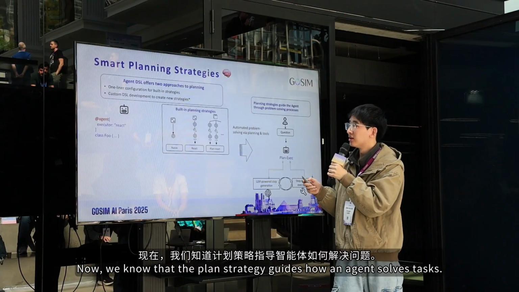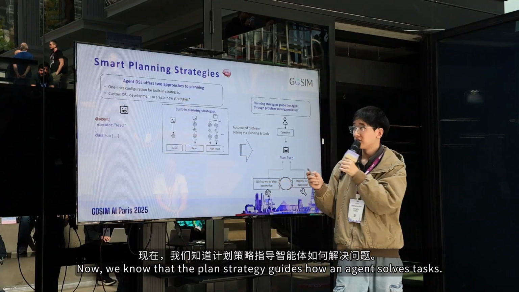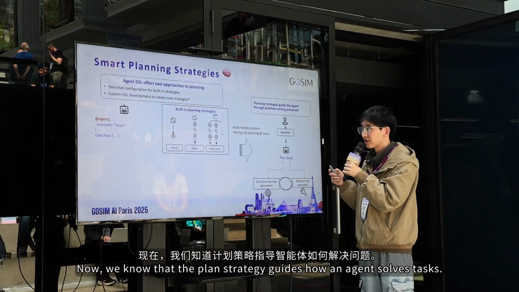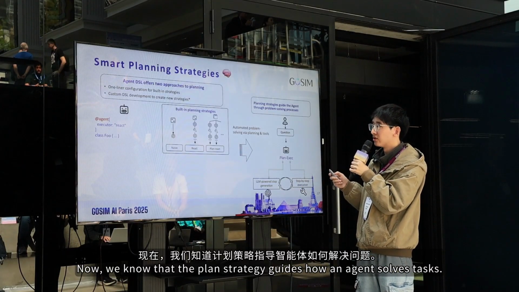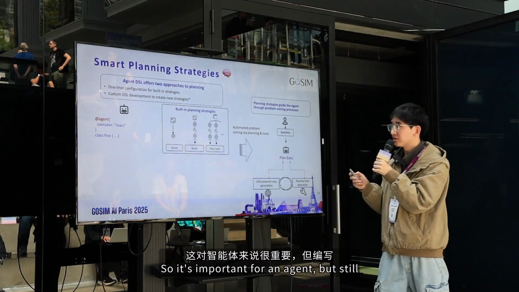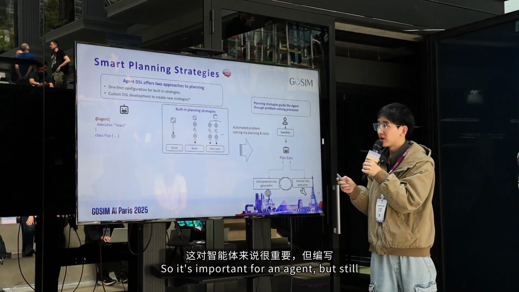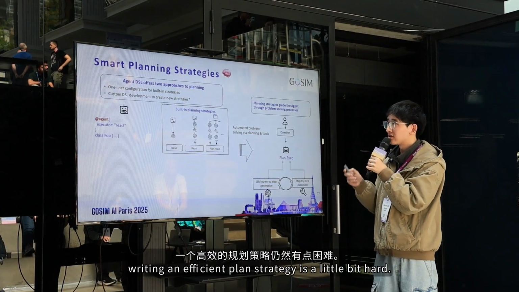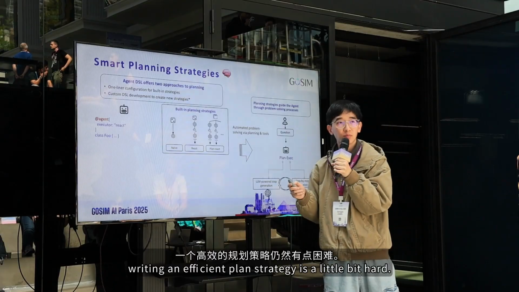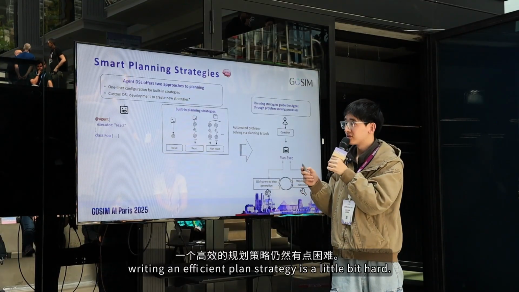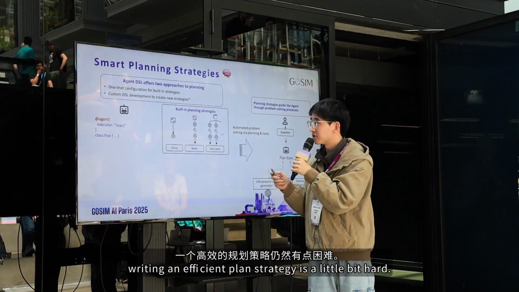Okay. Now, we know that the plan strategy guides how an agent solves tasks. So it's important for an agent, but still, writing an efficient plan strategy is somehow a little bit hard.